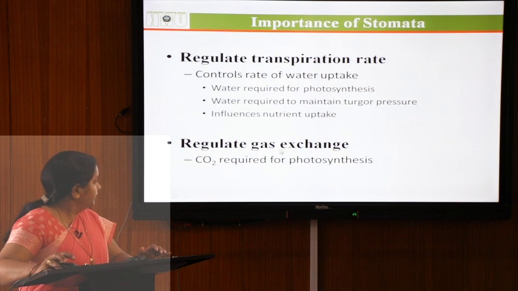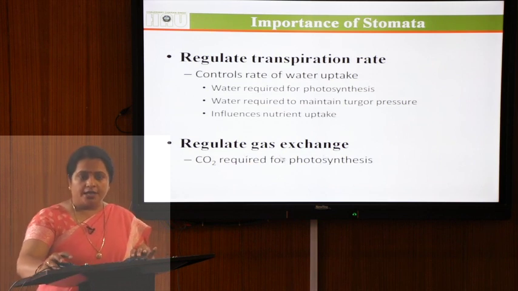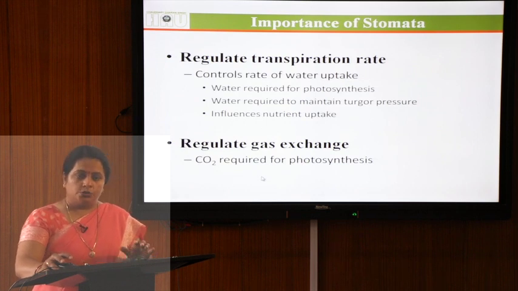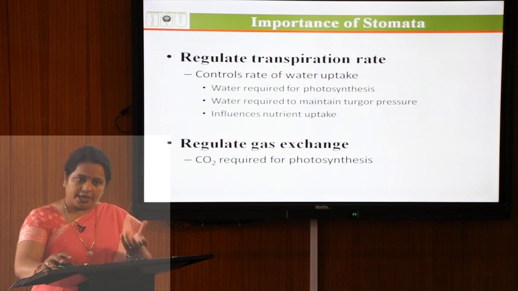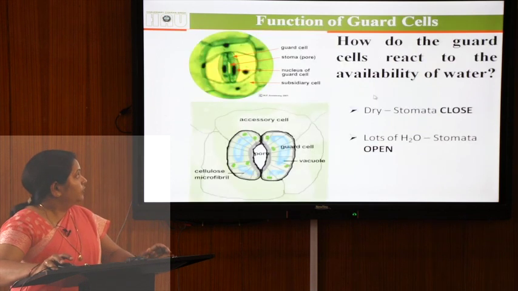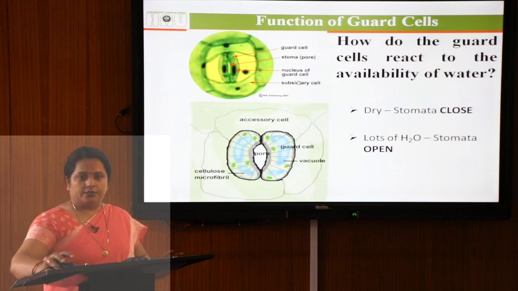Next, it regulates gaseous exchange. As you know, carbon dioxide is essential for photosynthesis. So it mainly carries out the gaseous exchange of carbon dioxide and oxygen, which is completed during the opening of the stomata.